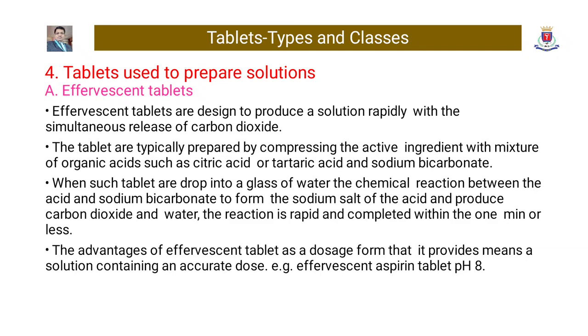The tablets are typically prepared by compressing the active ingredient with a mixture of organic acids such as citric acid or tartaric acid and sodium bicarbonate. When such a tablet is dropped into a glass of water, the chemical reaction between the acid and sodium bicarbonate forms the sodium salt of the acid and produces carbon dioxide and water. The reaction is rapid and completed within 1 minute or less.